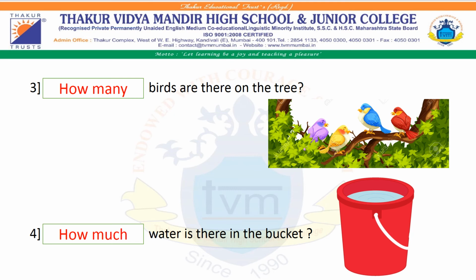Dash water is there in the bucket? Students, you can see the bucket is full of water. Can we count water? Is it possible for us to count water? No, it is not possible. It is uncountable. We cannot count water. So we are going to write how much. Our answer is how much. How much water is there in the bucket? Correct?